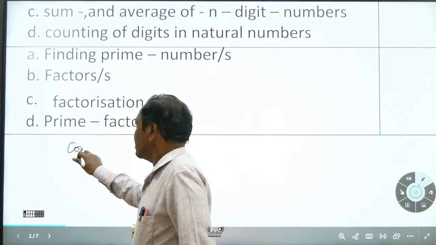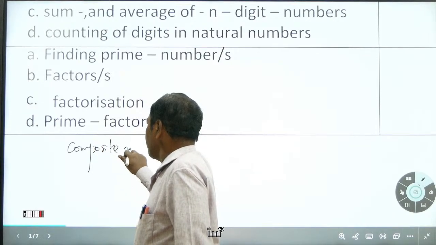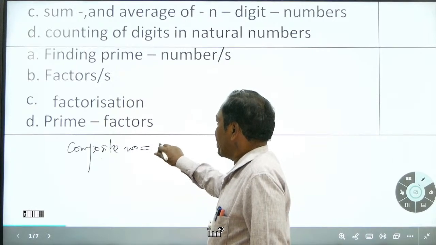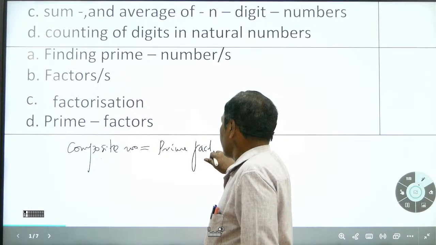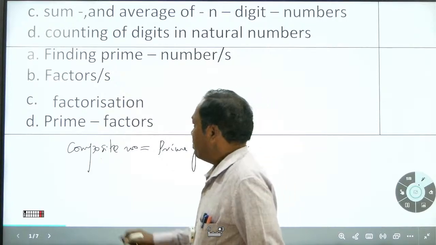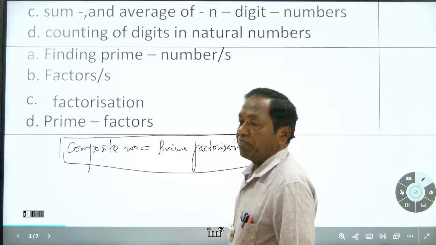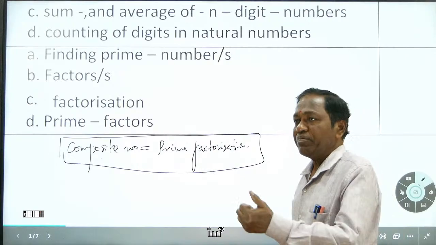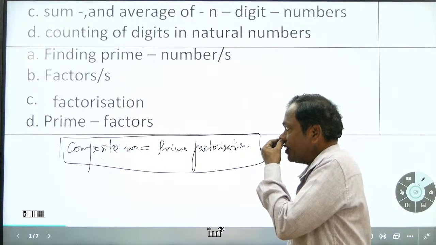For any composite number we can do prime factorization. Prime factorization is applicable only for composite numbers, because for prime numbers, itself and one are the factors. There is no prime factorization.